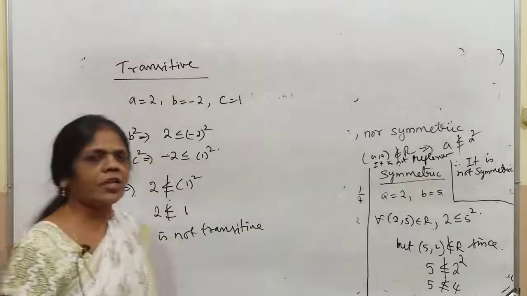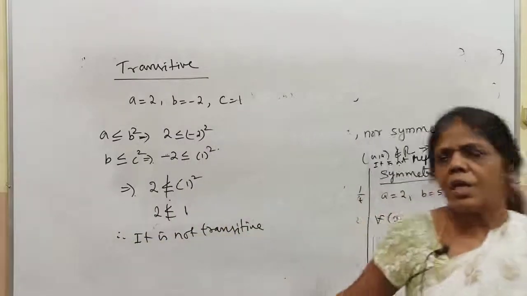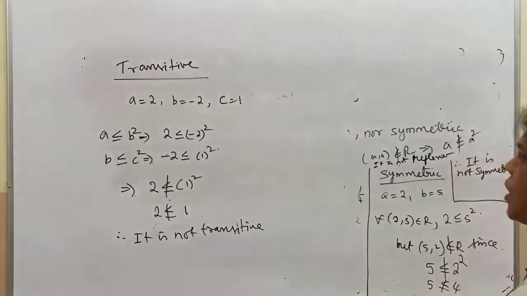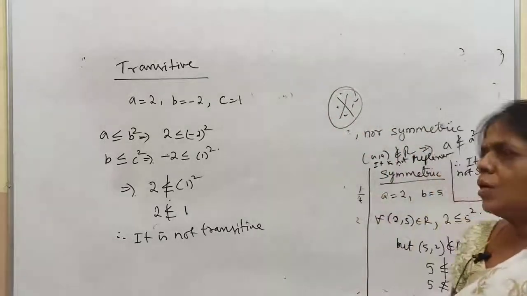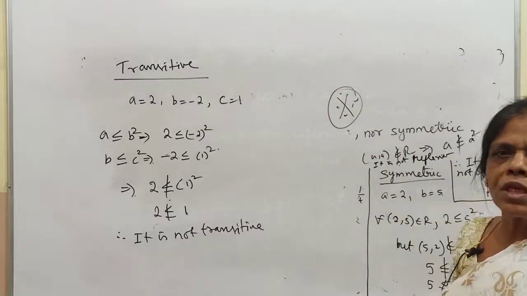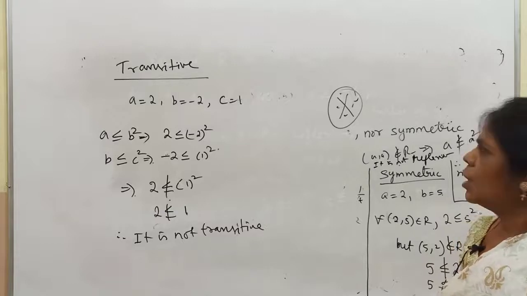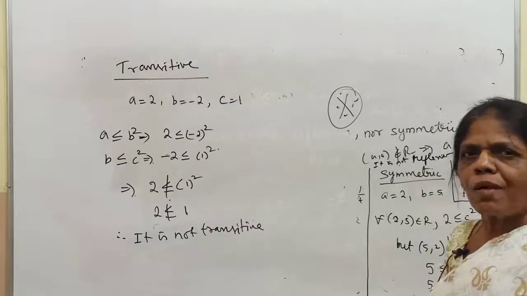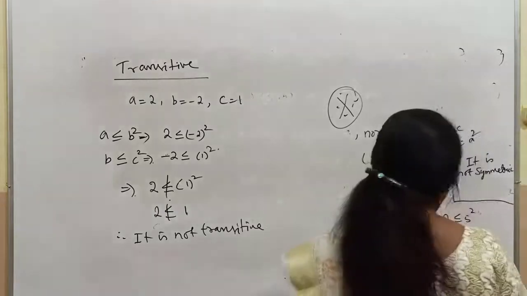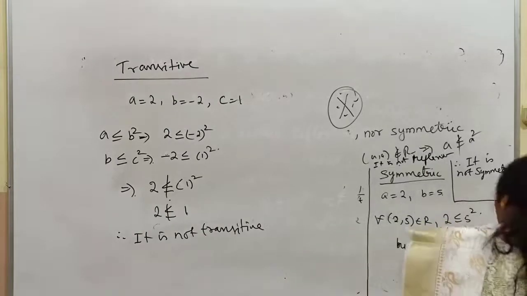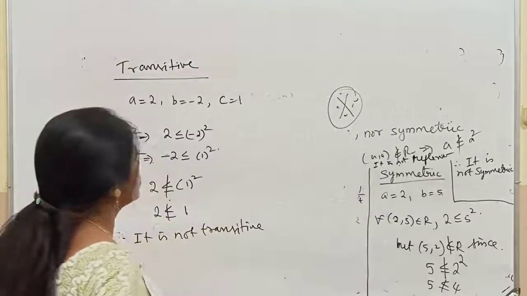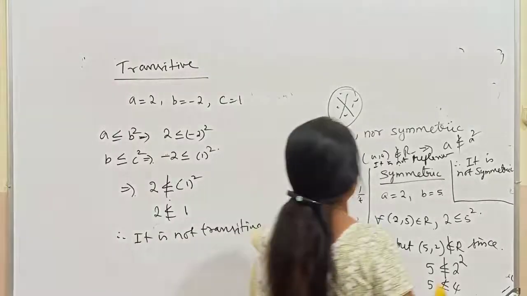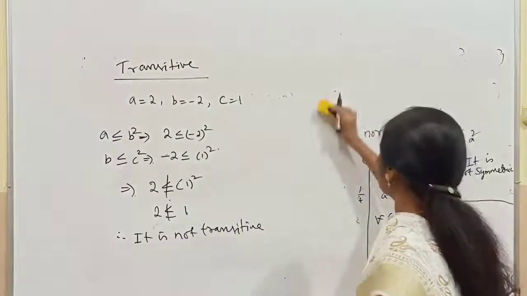So you can say that it is neither reflexive nor symmetric nor transitive. Important question. Many a time they ask this question in 3 marks. You remember that? Any doubt on this? Right. Next we are going for, just you can take any other number also, children.